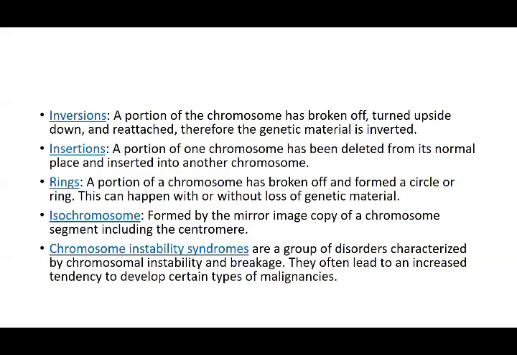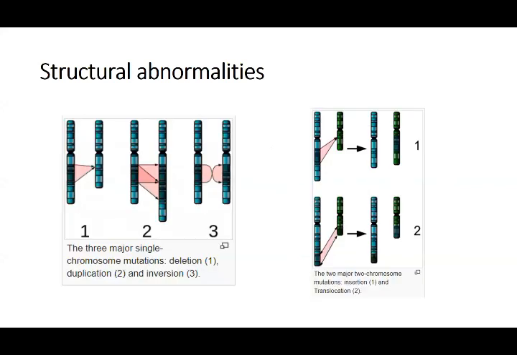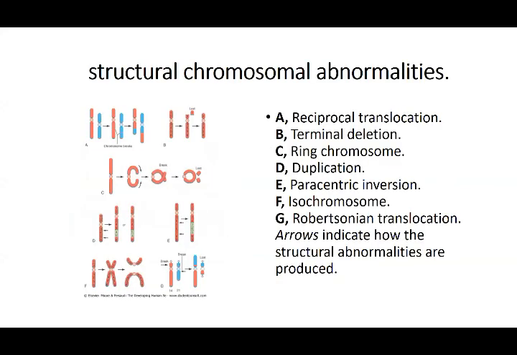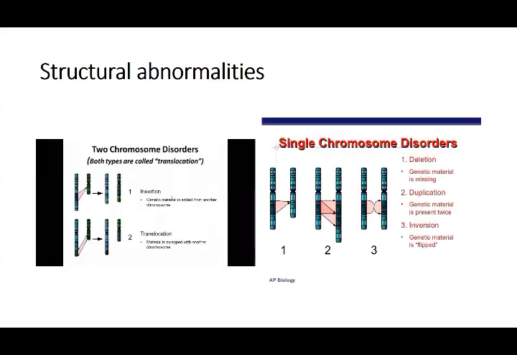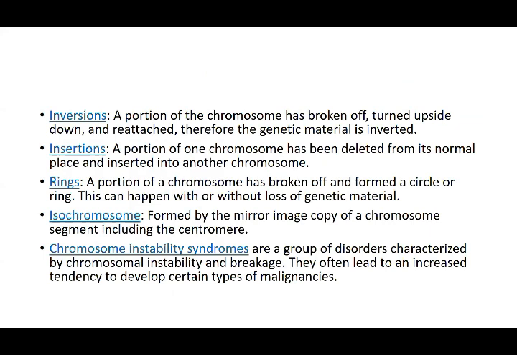that was the ring. Then there is isochromosome formation, formed by the mirror image copy of a chromosome segment, including the centromere. You see this in the F. See, there is one segment, and another one is formed. It separates out, with the splitting up of the centromere, and then a mirror image copy of this chromosome is formed. So that is called an isochromosome. You can say it is sort of a duplication of the chromosome that can occur. It is formed by a mirror image copy of a chromosome segment, including the centromere.